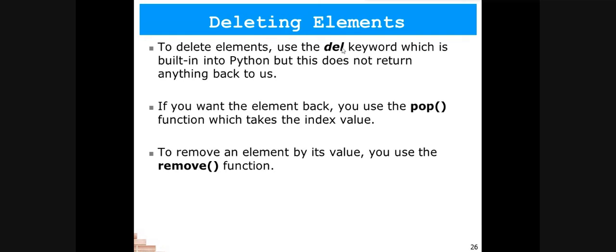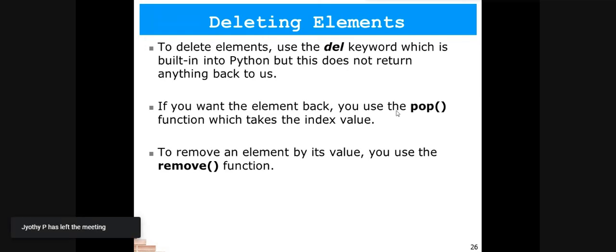The second function that we can use to delete some value from the list is the pop function. If we want to take out some value from the list, that operation is known as popping, and we can save that value that we have popped out from the list in another variable for our reference.